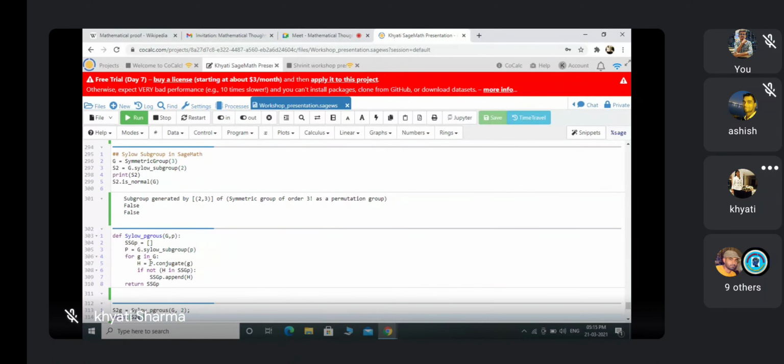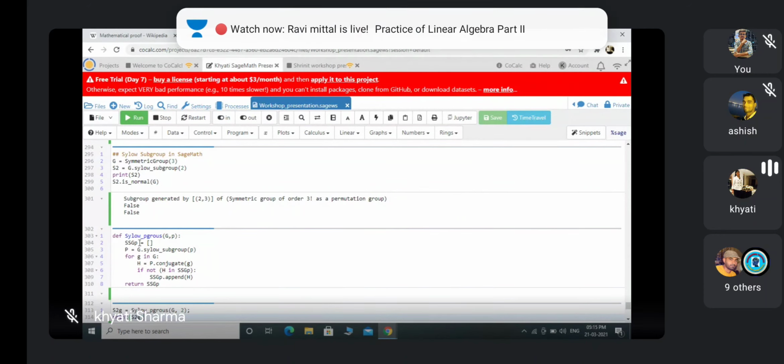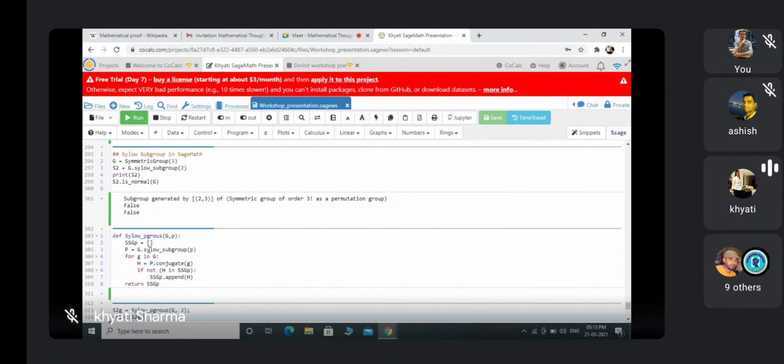So first the variable is the Sylow subgroup list, which is empty. Now we define P as a Sylow subgroup, and H as all those subgroups which are conjugate to P. If they are already in SSGP, then it's fine. If they are not, then put them in.